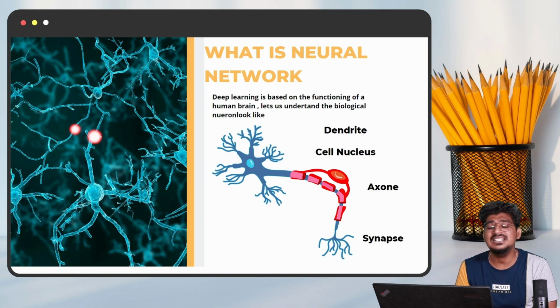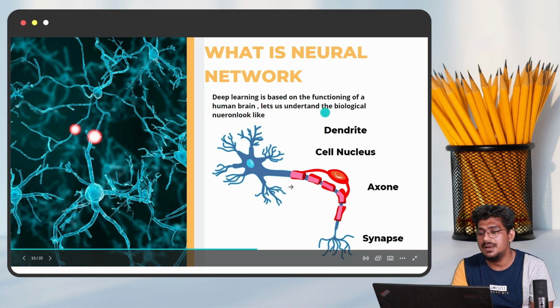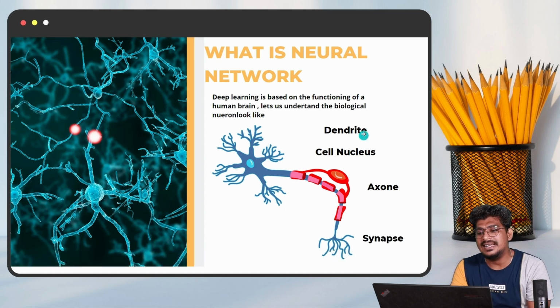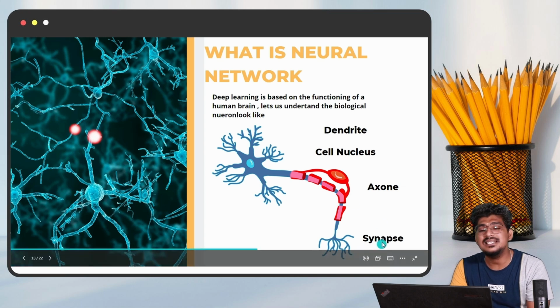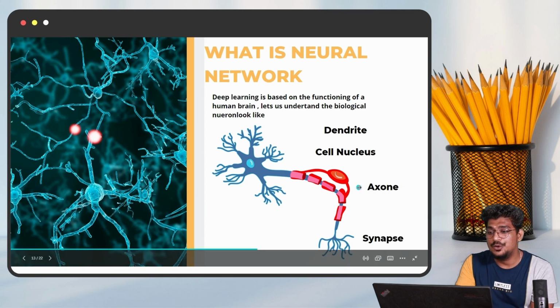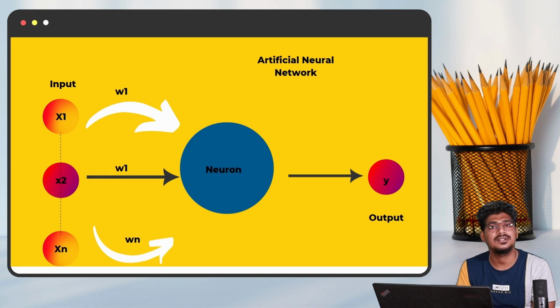Okay, so let's understand what the biological neural network looks like. You can see here it has four terms of the human biological neuron. Dendrite is the input. Cell nucleus is nothing but the node or neuron. And axon is the output. Synapses is nothing but the calculating weight of that particular input. In the same way, we are going to develop the artificial neural network.